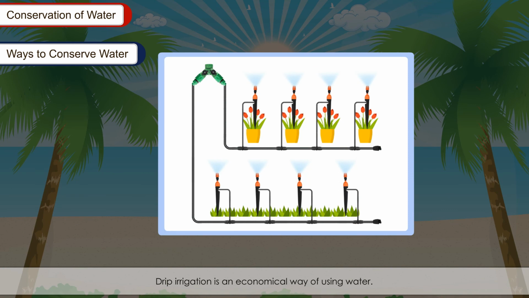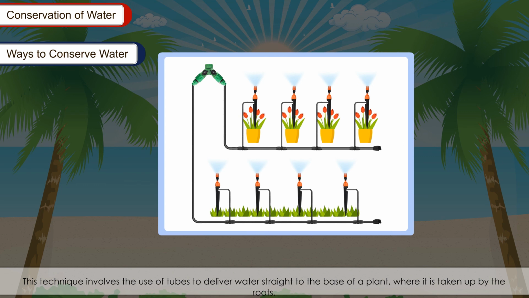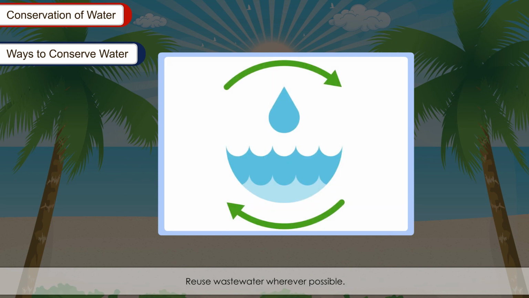Drip irrigation is an economical way of using water. This technique involves the use of tubes to deliver water straight to the base of a plant, where it is taken up by the roots. Reuse wastewater wherever possible.